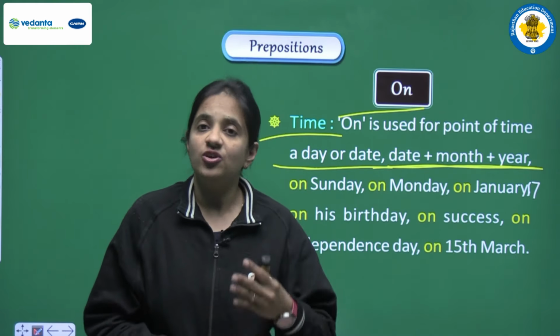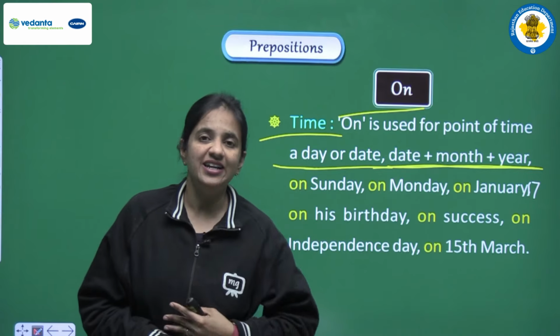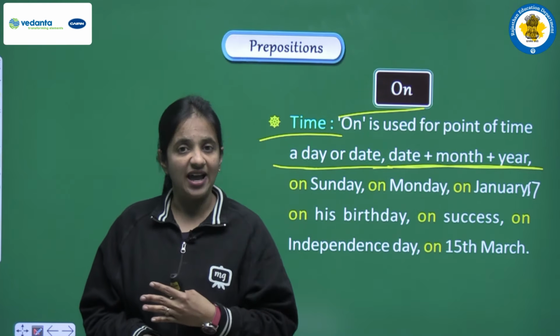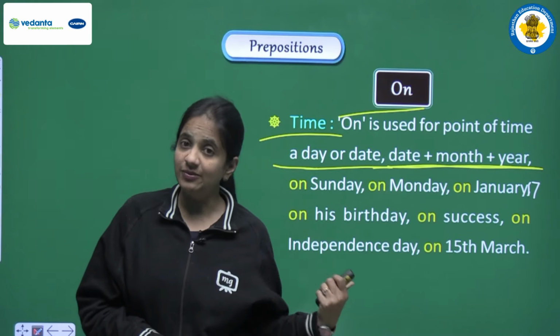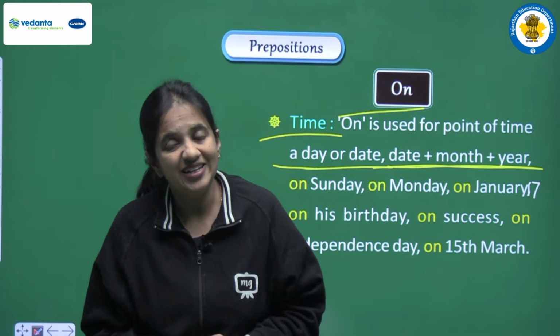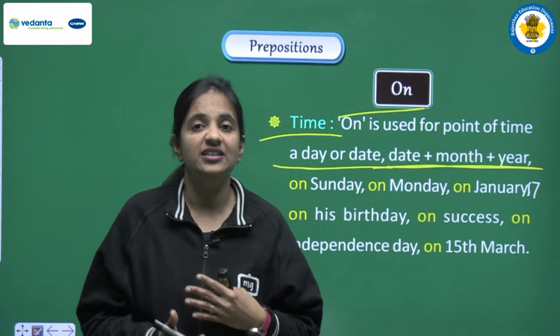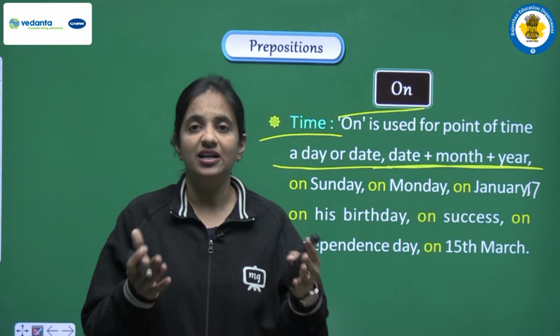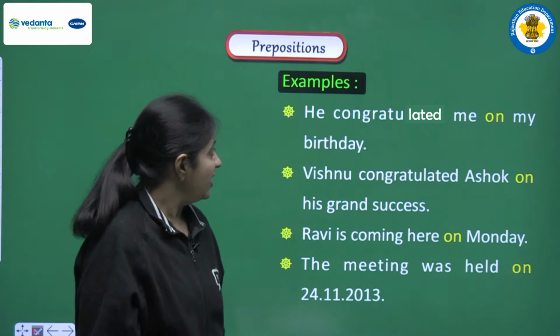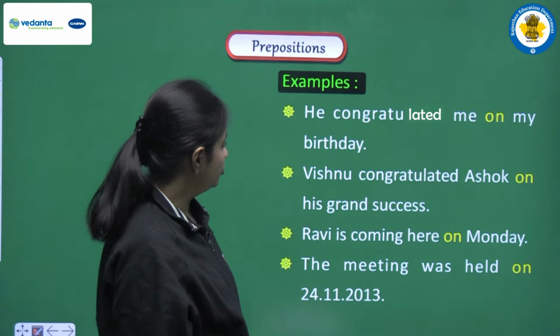Second was at. At was also indicating time, but in what sense and what words are associated with at, you have to learn. And the third preposition that we are talking about here is on, and it is also able to indicate time, but how, and with what words, you have to learn. Okay, so let's see the examples to clear this.